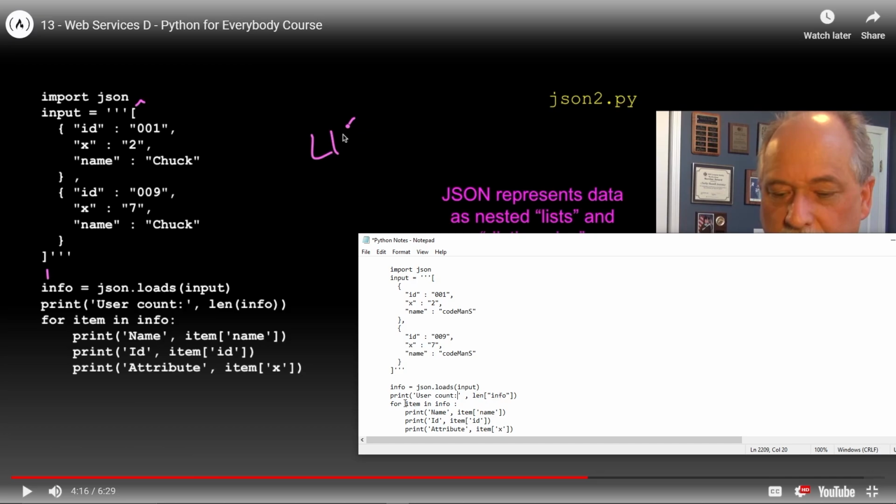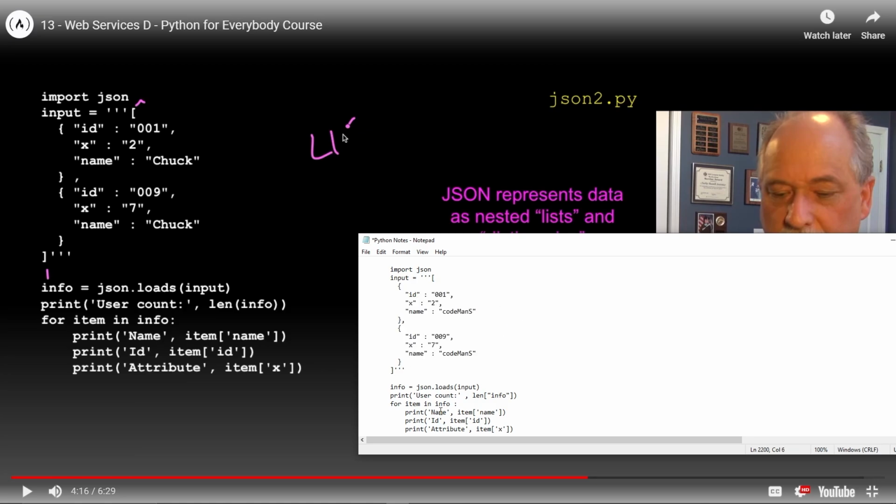Anyway, for items in info, we've got this stuff. We're going to print the name item. Okay, so let's look at what this does first. Okay, so we've got the input. So we're doing this JSON load. So it turns this array into a list. This JavaScript array into a Python list with some dictionaries in it, right?